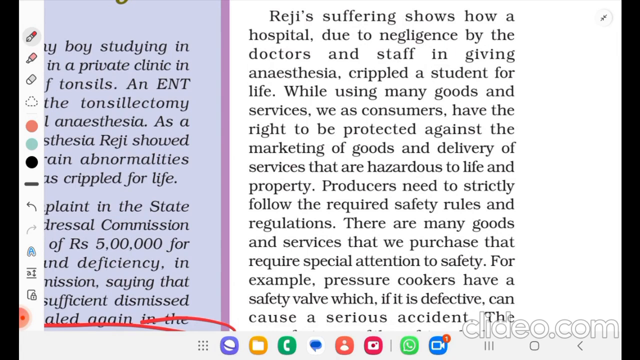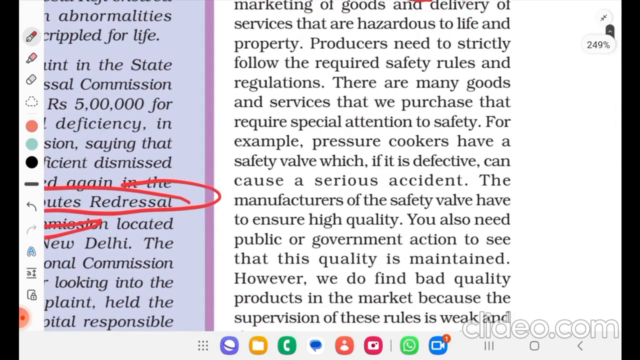crippled a student for life. While using many goods and services, we as consumers have the right to be protected against the marketing of goods and delivery of services that are hazardous to life and property. Producers need to strictly follow the required safety rules and regulations. There are many goods and services that we purchase that require special attention to safety.